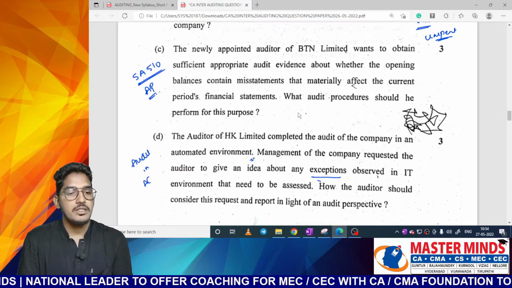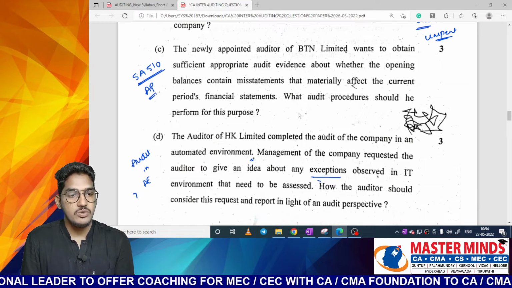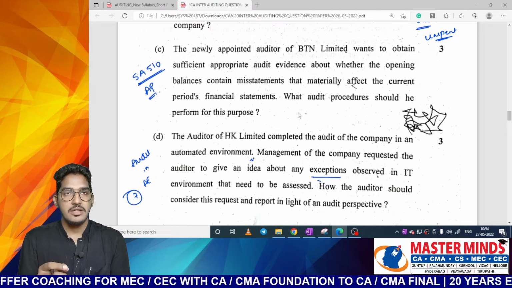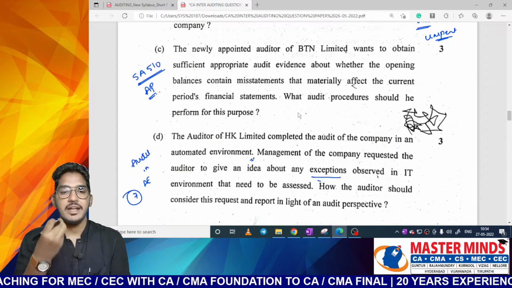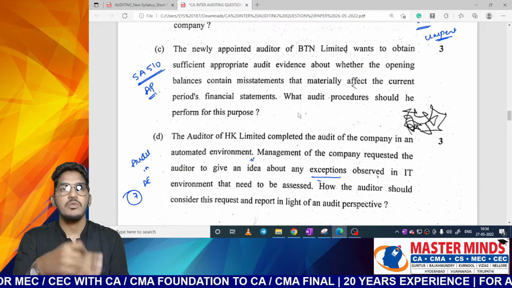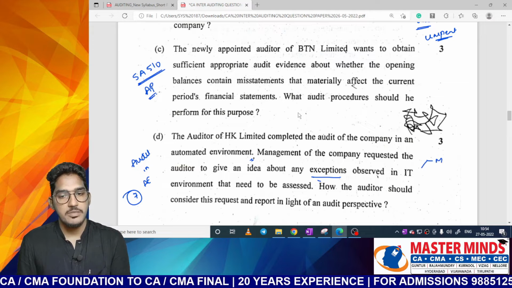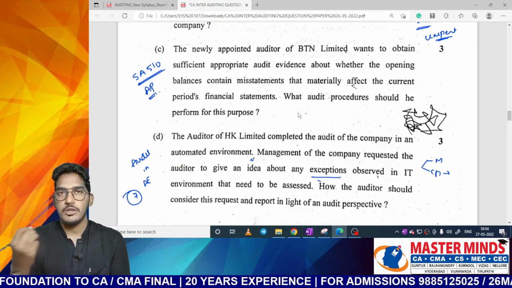So in that particular chapter, if you follow material in the classroom discussion, question number 7 will be there. So nothing but the question which they are asking is, if you find any exceptions, that means if you find any deviations in the client's automated environment, what you are supposed to do? We will report to the management. If it is a normal deficiency, report it to the management. If it is a significant deficiency, report it to those charged with governance.